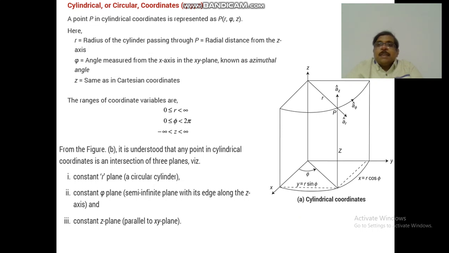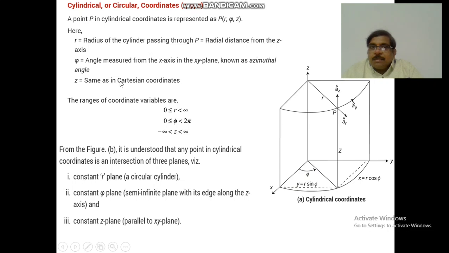Now according to the cylindrical coordinate system, here we may represent a cylinder. The point P in a cylindrical coordinate system is represented as (rho, phi, z). Here P is the point, and r is the radius of the cylinder passing through that point, otherwise called the radial distance from the z-axis. And phi is the angle measured from the x-axis in the xy plane.